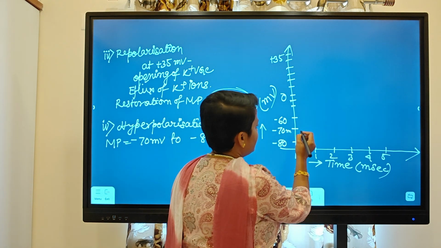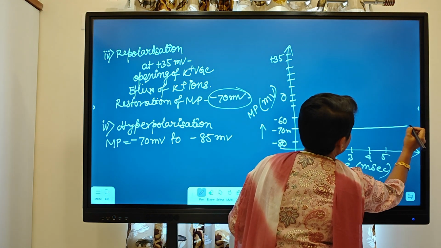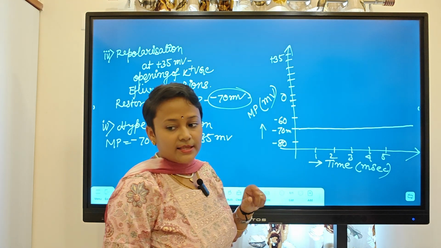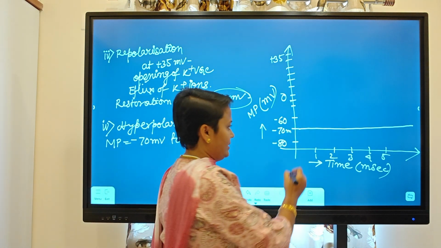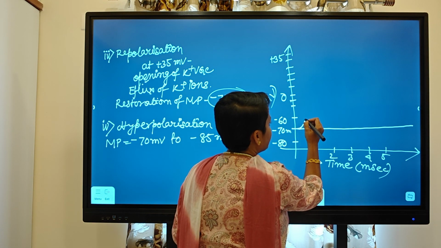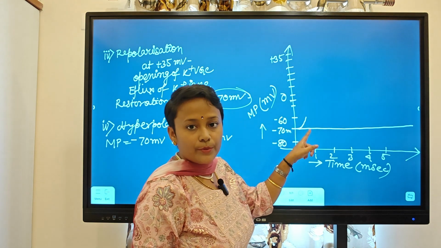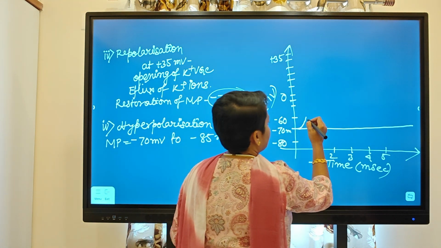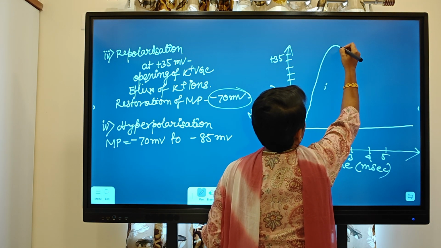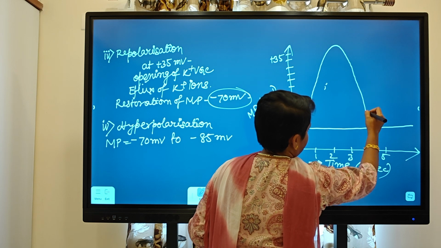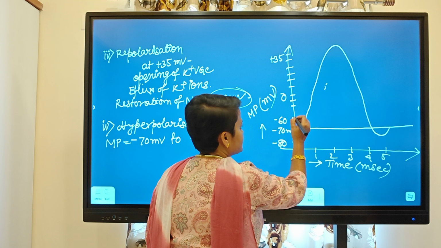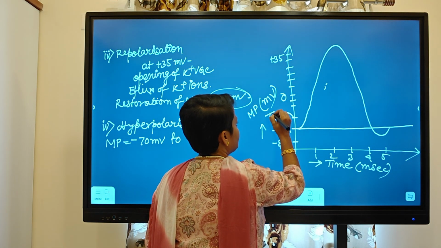Now I told you that if there is any change from minus 70 to minus 60, it will come to the threshold potential, then there will be generation of an action potential which will reach plus 35. So the graph will be like that. This one is the threshold potential.